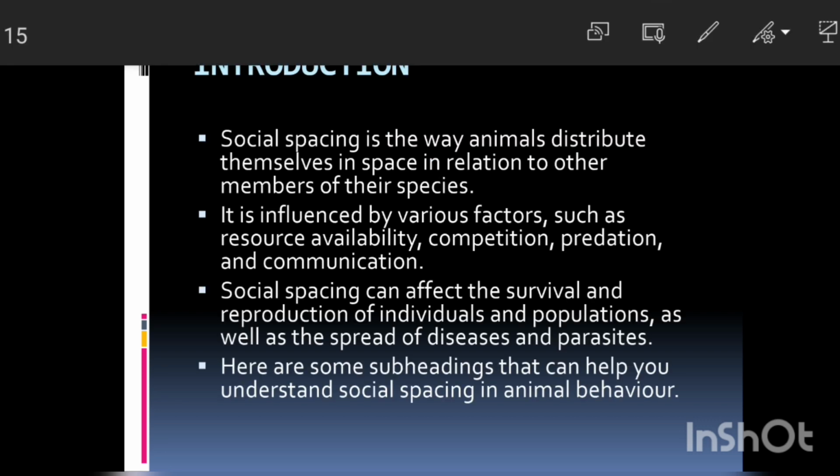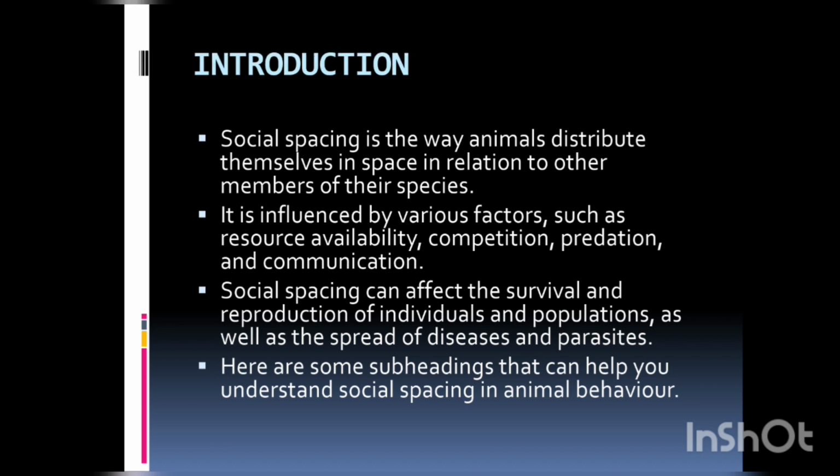Introduction. Social spacing is the way animals distribute themselves in space in relation to other members of their species. It's influenced by various factors such as resource availability, competition, predation, and communication. Social spacing can affect the survival and reproduction of individuals and populations, as well as the spread of diseases and parasites. Here are some subheadings that can help you understand social spacing in animal behavior.